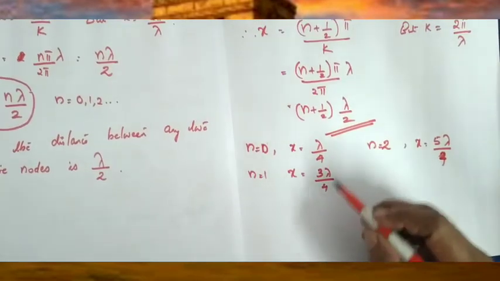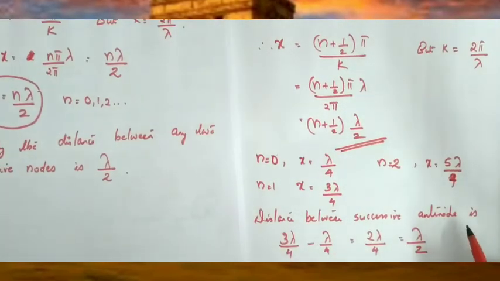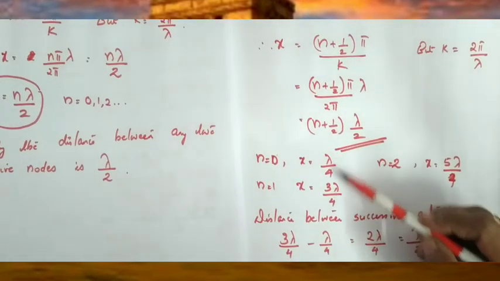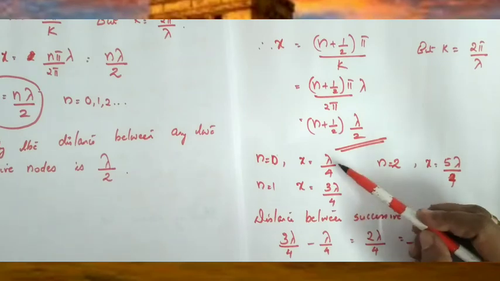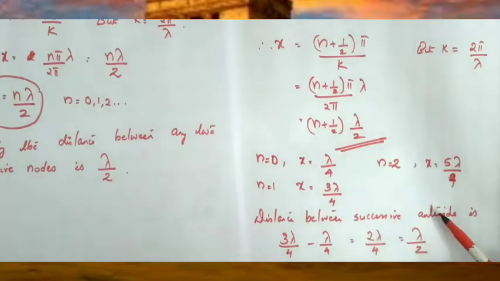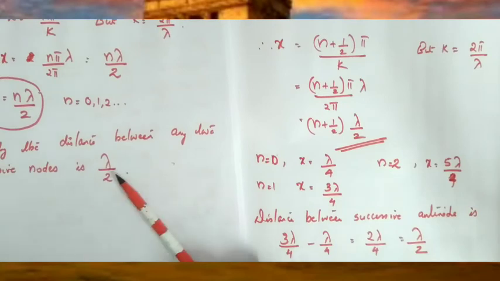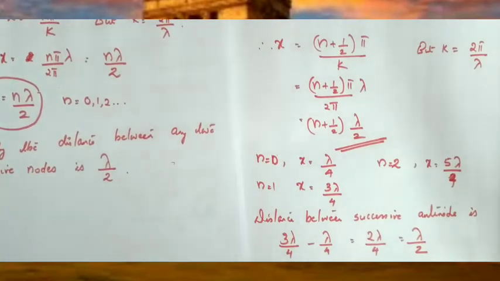And now what is the distance between two successive antinodes? We can subtract these two: 3 lambda by 4 minus lambda by 4, that is 2 lambda by 4, that is equal to lambda by 2. So the distance between two successive antinodes is lambda by 2. Similarly, the distance between two successive nodes is also lambda divided by 2.